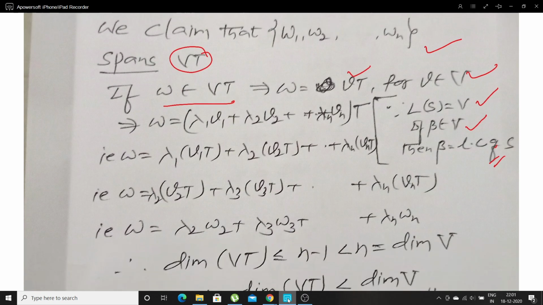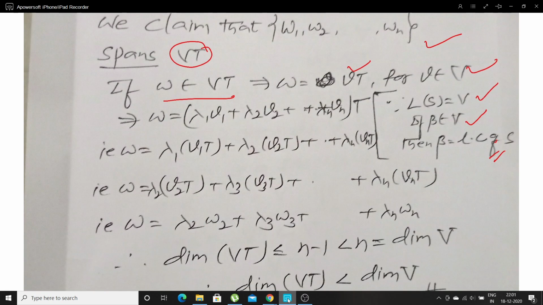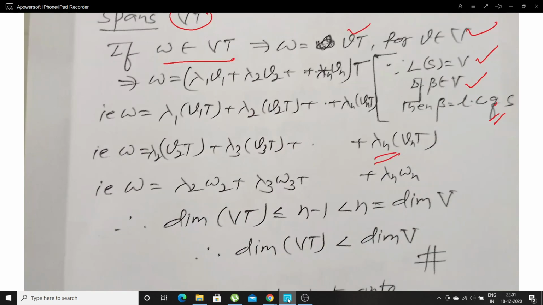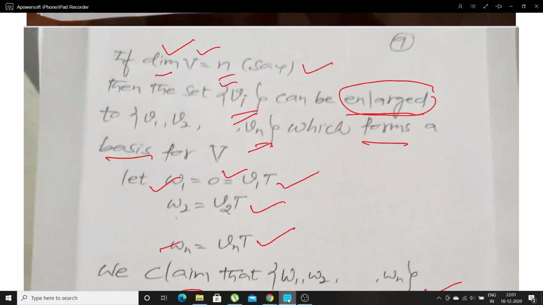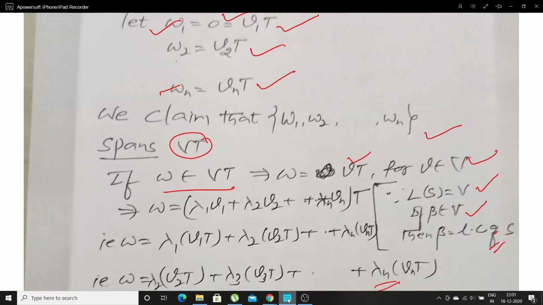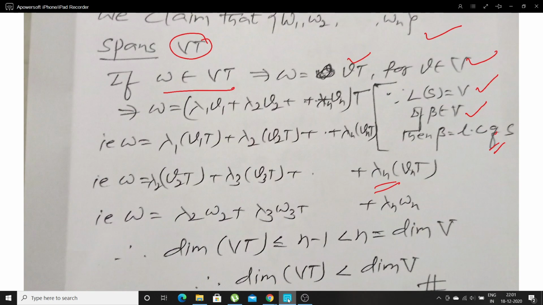Since w equals this, taking T inside and the scalar outside, we write like this. Since v1T equals 0, we have to ignore the first element. If we ignore the first element, w can be expressed as lambda 2 w2 plus lambda 3 w3 up to lambda n wn.